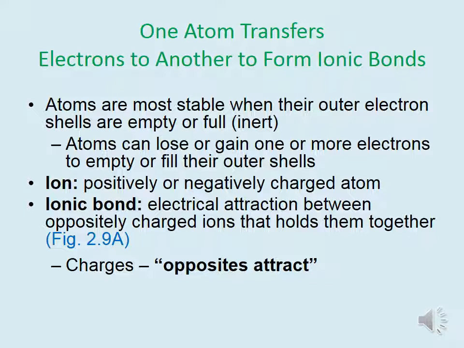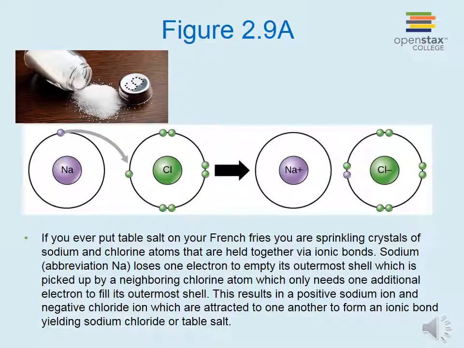Ions with opposite charges form an ionic bond, which is an electrical attraction between oppositely charged ions that holds them together. If you have ever put table salt on your French fries, you are sprinkling crystals of sodium and chlorine atoms that are held together via ionic bonds.